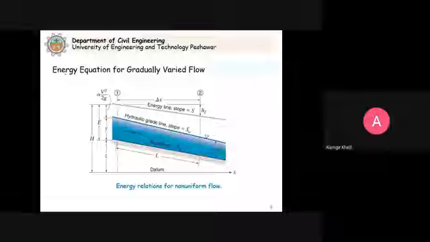Now the energy equation, the same three forms of energy that we consider, how we can write this when we consider the gradually varied flow problem. This is what we are going to see in this topic. So we have the same situation. This figure, we are familiar with.